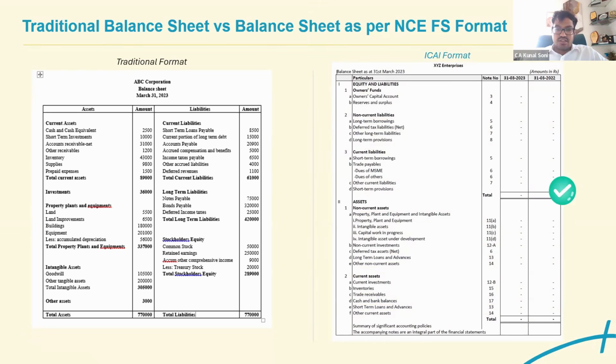Now, see, what's the basic reason and logic behind the same? See, now, when it is in this particular format, along with the proper notes and all those things, it gives a detailed understanding to the users of the financial statements.